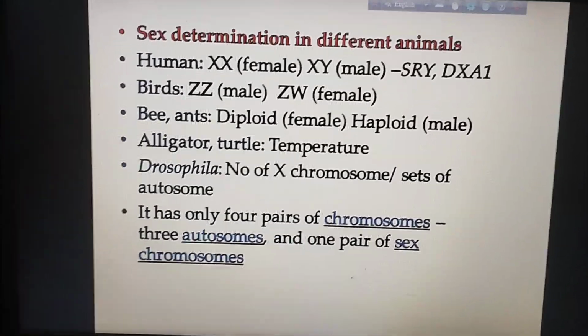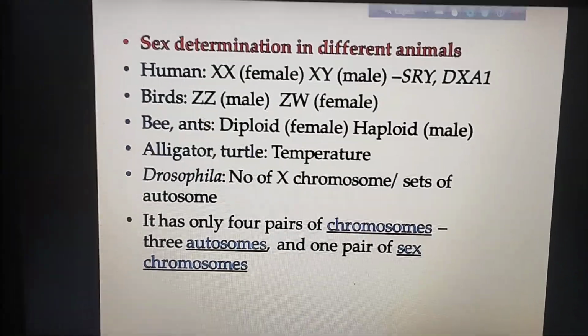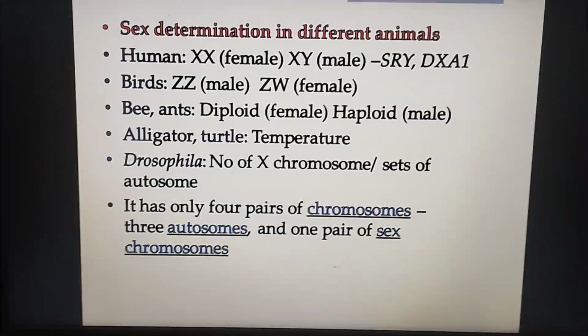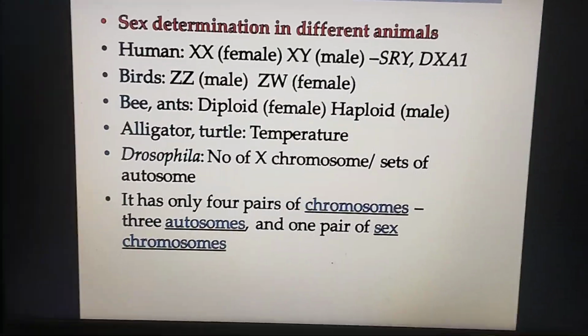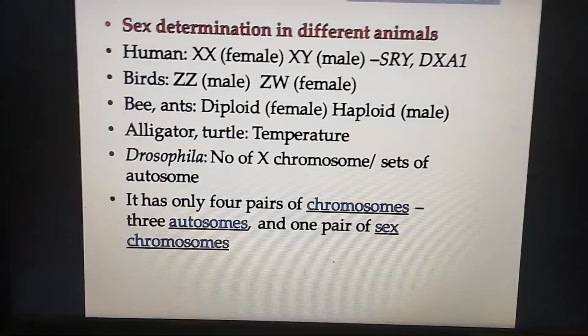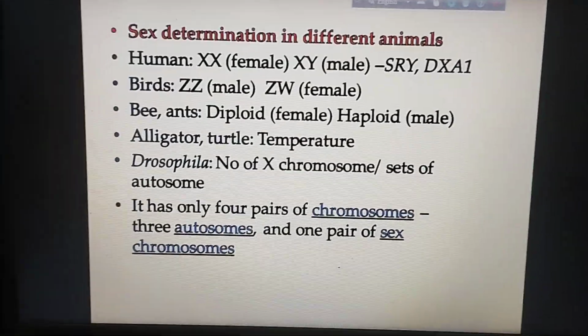Generally, we know that in humans, sex is determined by chromosomes, particularly Y-bearing genes. Especially for males, the positive signals are in which the male individual bears the SRY gene and the DAX1 gene, and these genes are mainly responsible for the maleness of human individuals.